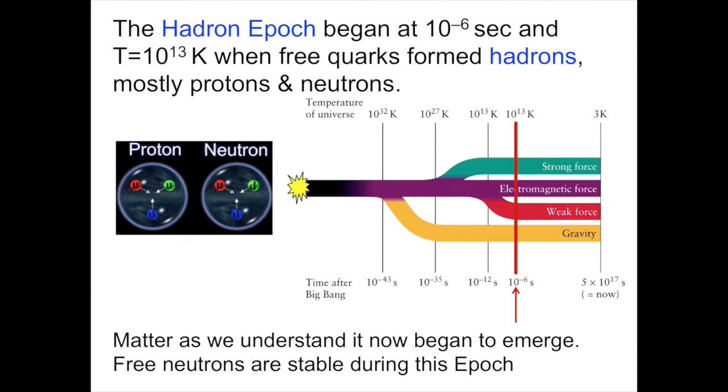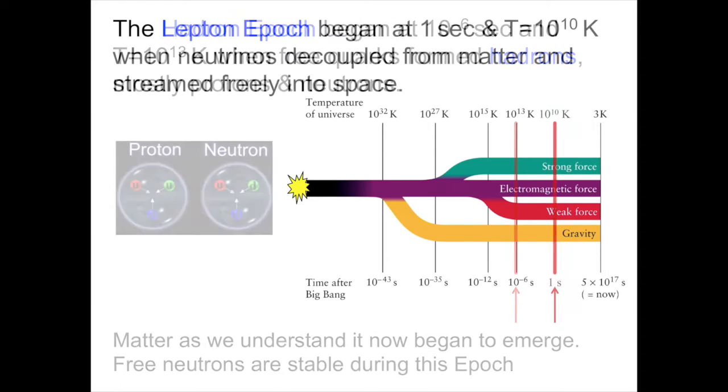Matter as we understand it now begins to emerge. We begin to recognize the emergence of protons and neutrons, the very matter that we ourselves are made of. It's also during this period that free neutrons form, but they can be stable. The universe is still way too short-lived for them to decay, and there are so many neutrinos around and so many electrons that neutrons, as soon as they decay, can in fact be rebuilt.